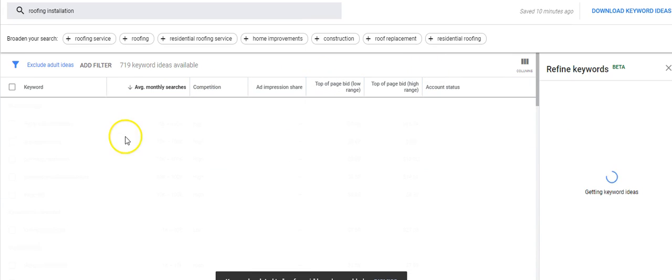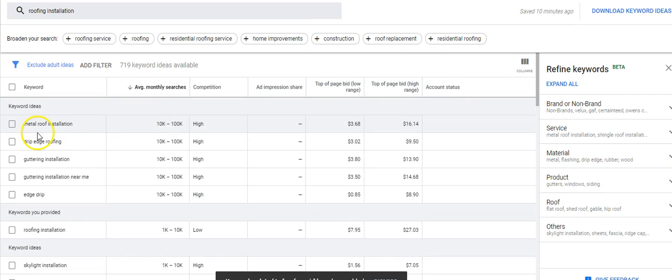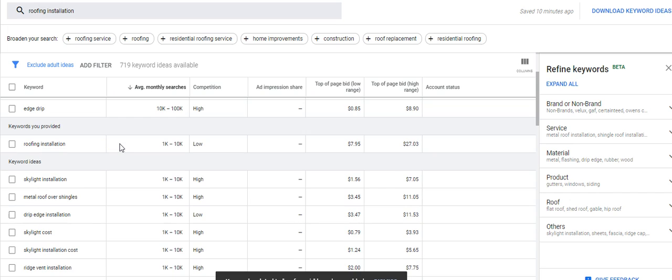Okay. So see, you're still getting roofing, metal roofing installation. So it did give you a different one here, right? Metal roof installation as your highest, right? Roofing installation right here. Again, but see, not as many searches. There's still a lot of searches here. 85 cents, edge strip. Nah, I probably wouldn't do that. But there's a lot of different keywords that you could select.